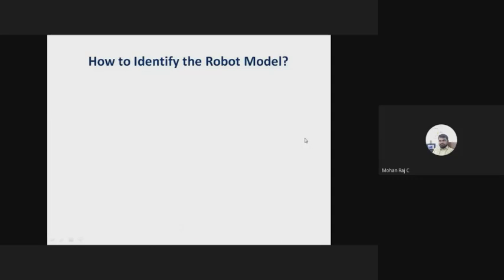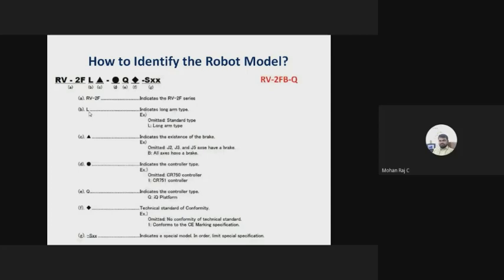Okay, I told you how to identify the robot model. This is a general representation of any Mitsubishi robot. It is RV2FL. RV means, as I told, it is a vertical type robot. If it is an RH, it is a horizontal type robot. And RV2F is the series.